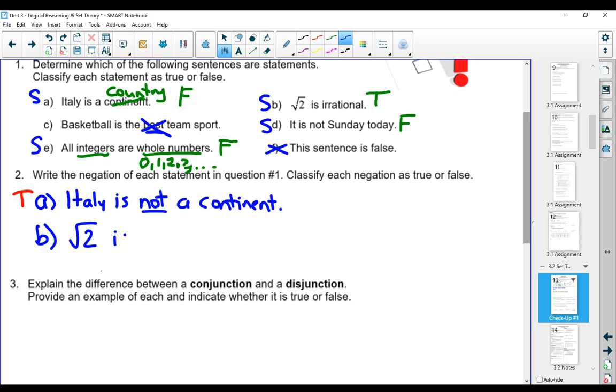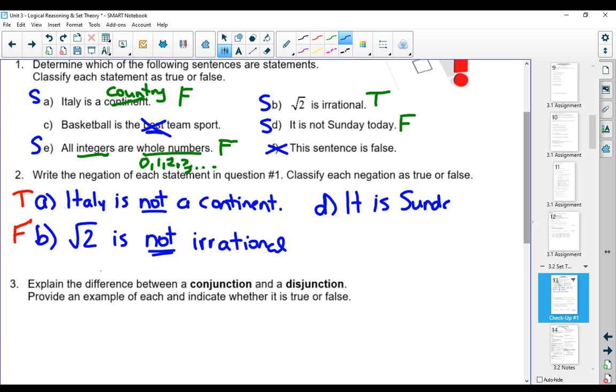Root 2 is not irrational. It was a true statement before, and now it's a false statement. For D, it is not Sunday today. The negation of that would be to take the not out. It is Sunday today. And again, for my purposes, it is a true statement now.